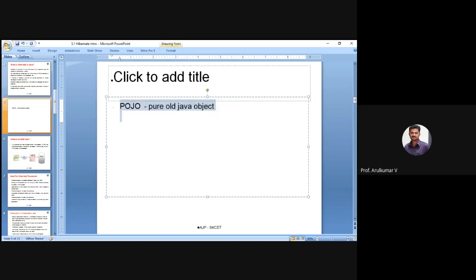So consider this as your database. Like you have created database fields like first name, varchar, and last name.